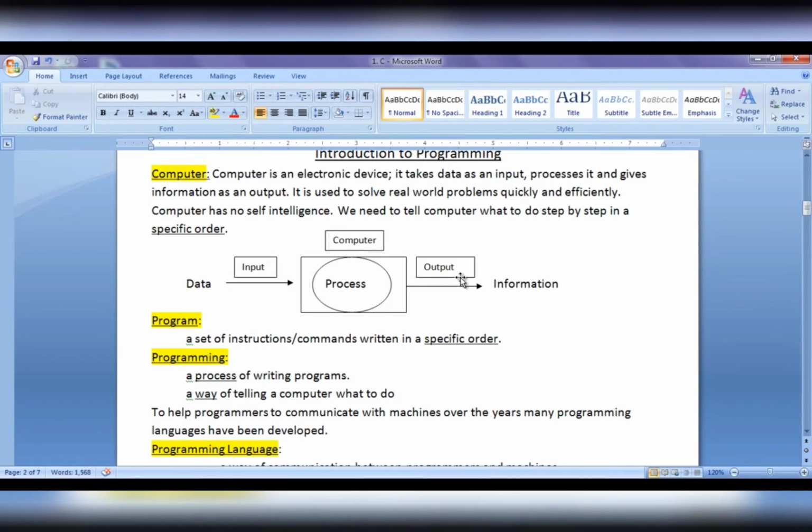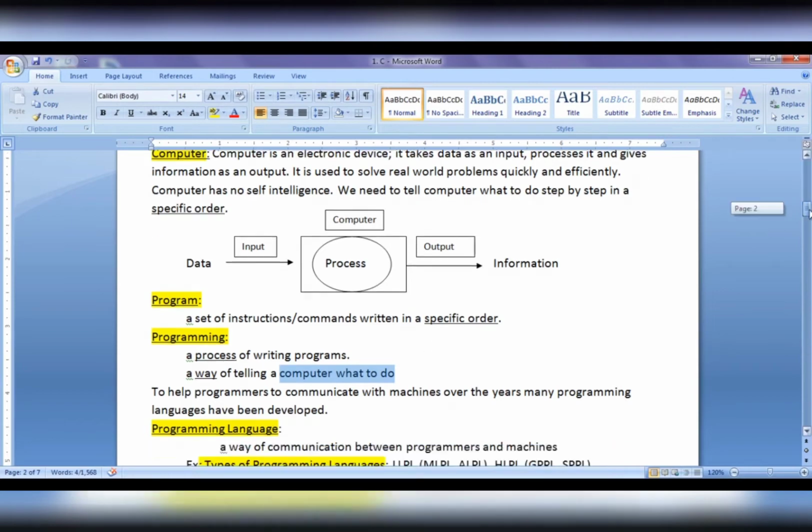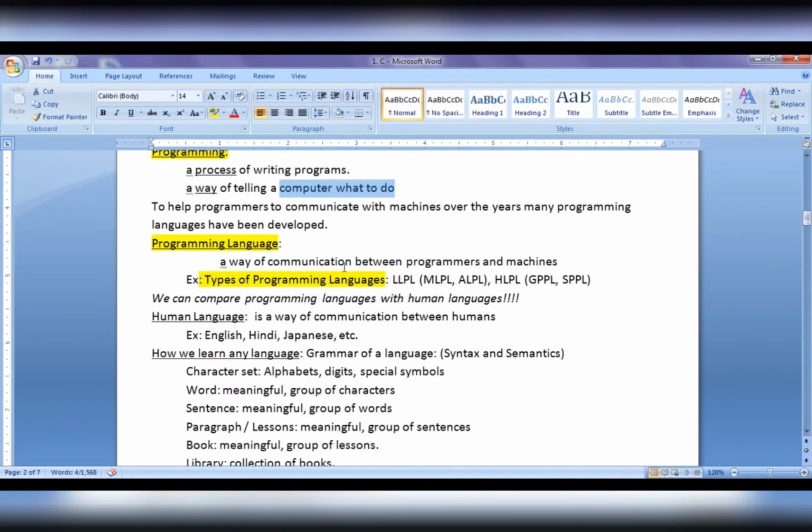A computer has no self-intelligence or natural intelligence like humans. We need to tell a computer what to do step by step in a specific order. A process or a way of telling a computer what to do in a specific order is known as programming. Programming is a way of communication between programmers and machines. To help programmers communicate with machines, over the years many programming languages have been designed or developed.